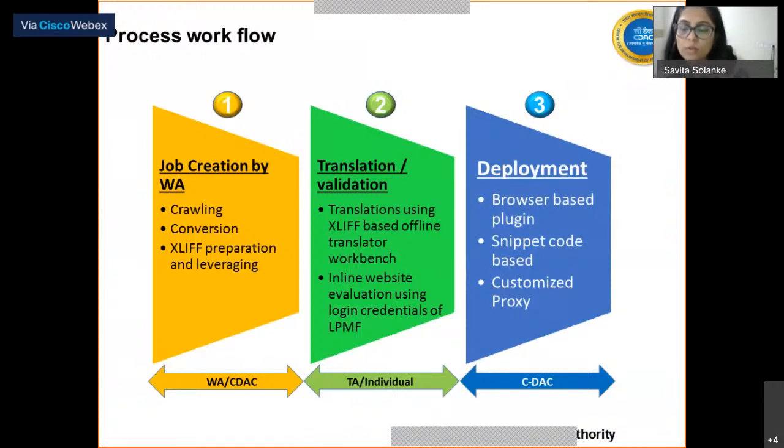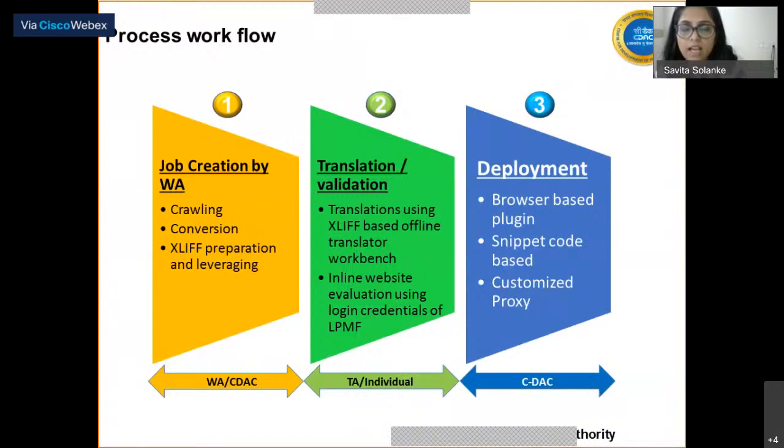The whole process of targeting a website into a particular language, for example Hindi or Marathi, involves extracting the content of the website and converting it into that language.